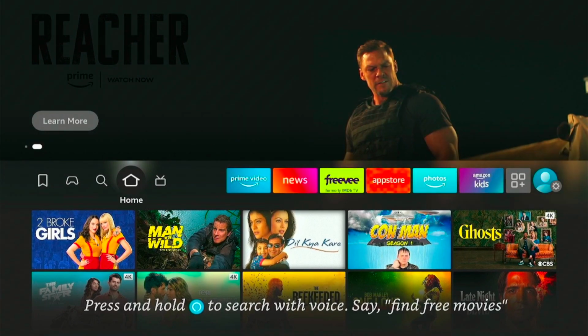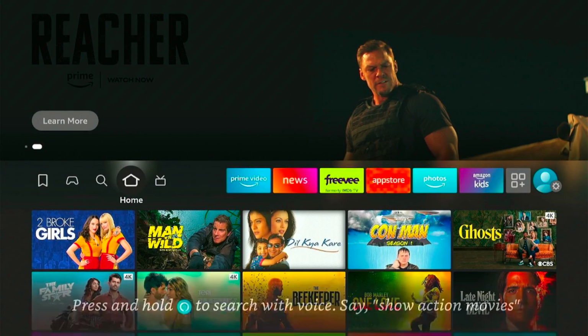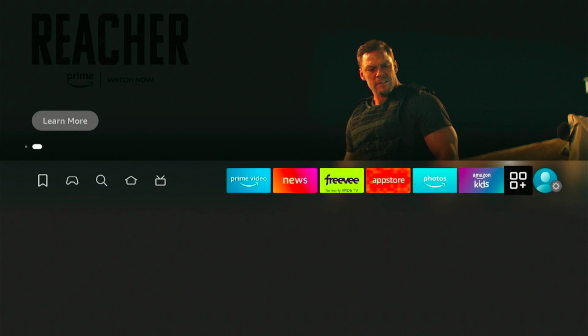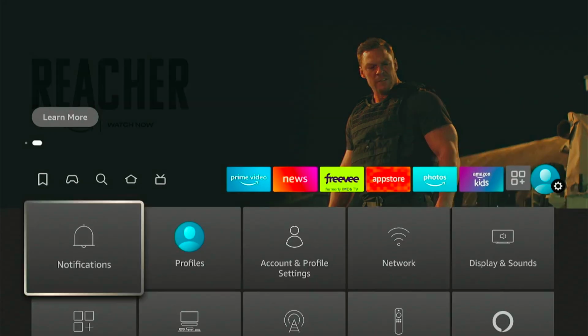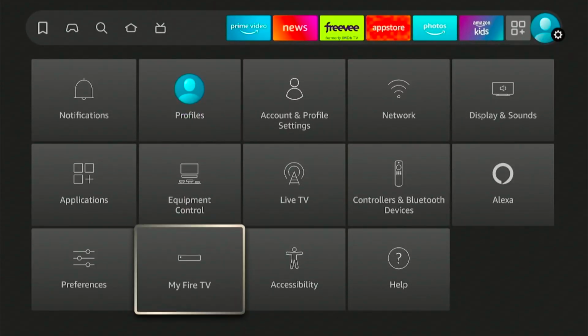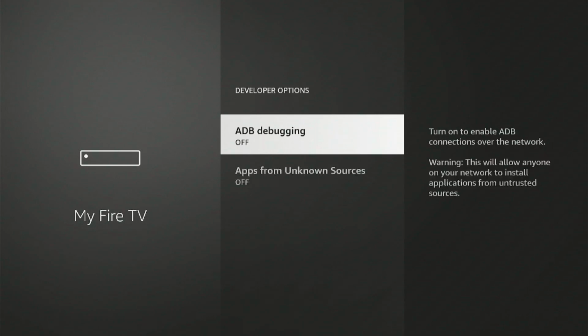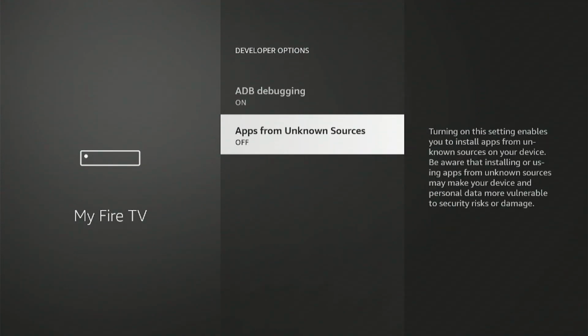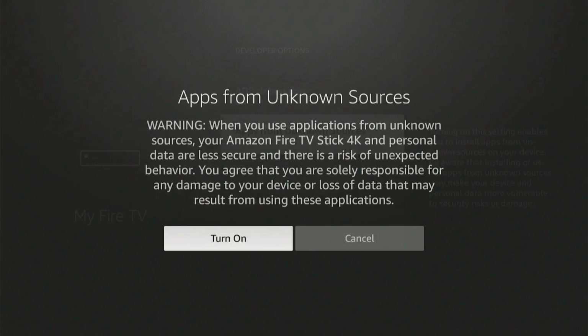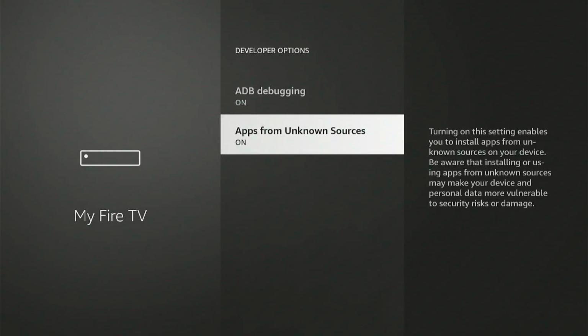Let's start the process. First, we need to enable apps from unknown sources. So go to the FireStick settings and select My Fire TV. Go down, click on Developer Options. Here are two options, ADB debugging and unknown sources. Enable these options. When you turn on unknown sources, a pop-up message will appear on your screen asking, "Are you sure?" Click on the Turn On button. Then go back to the home screen.